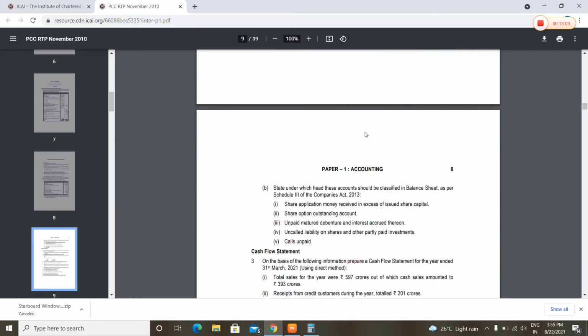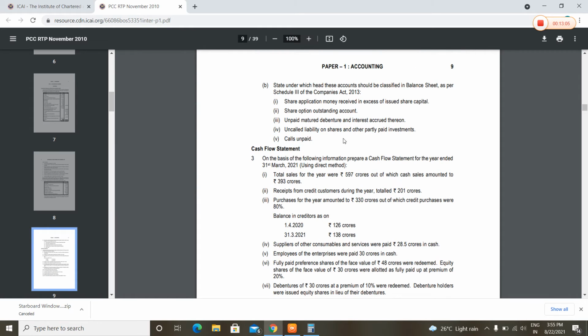Now B part, what does it say? Which head these accounts should be classified under in the balance sheet as per Schedule 2 of the Companies Act 2013. Share application money received in excess of the issued share capital will be shown under current liabilities, other current liabilities.